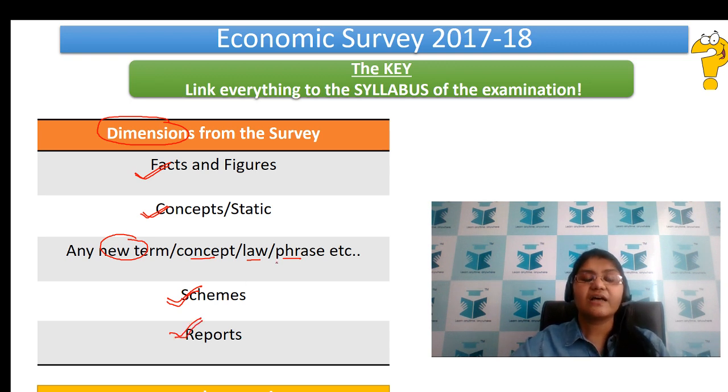Now, friends, does our duty stop with just knowing that these are the dimensions from the survey? What do we do next? As I am telling you, and this is the repeated thing that you need to entrench in your mind, link everything to the syllabus of your examination. That is the right way to go, right?